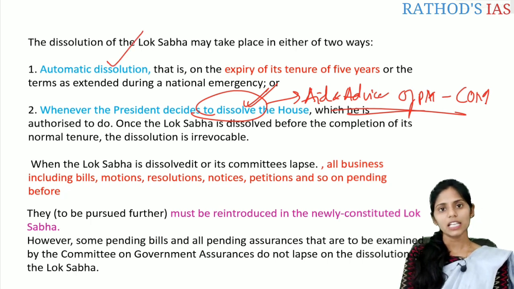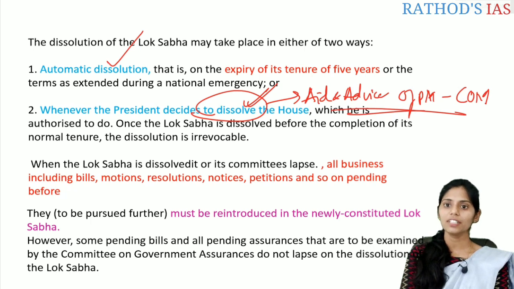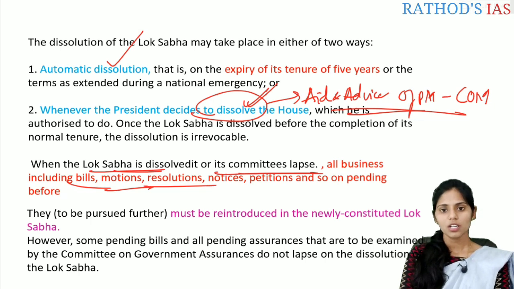That is, whenever there is expiry of the tenure, that is the 5 years, then there will be automatic dissolution of the house. And whenever the president decides to dissolve the house, here once the Lok Sabha is dissolved before the completion of its normal tenure, and the dissolution is irrevocable, they will have to go to fresh elections. So when the Lok Sabha is dissolved or its committees lapse, all the business like bills, motions, resolutions, notices, petitions, and so on which are pending before the Lok Sabha will lapse.